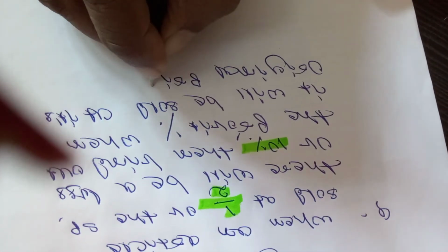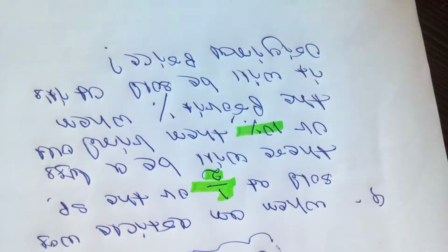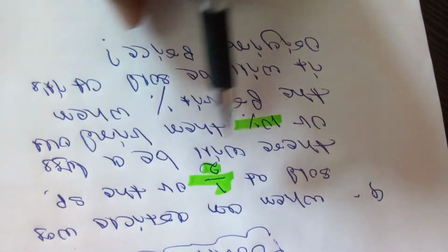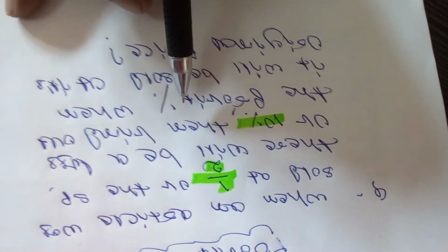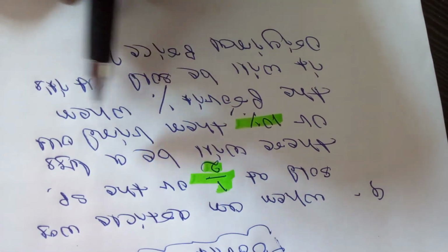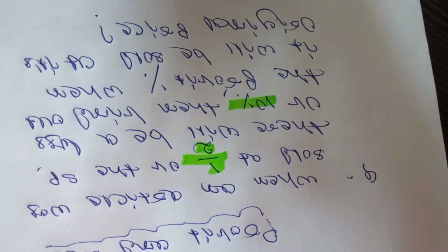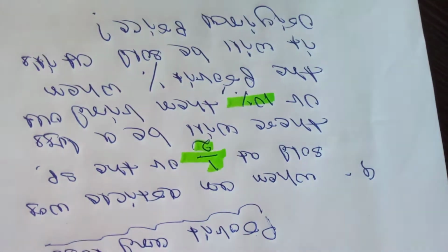So our condition is when an article was sold at half of the selling price, there will be a loss of 10%. What the question asks: find out the profit percent when it will be sold at its original price, means at the selling price.